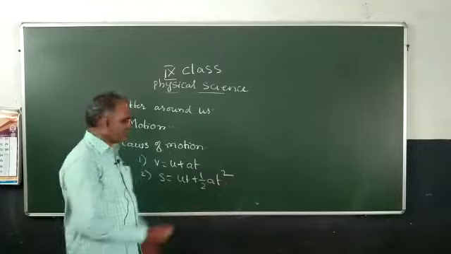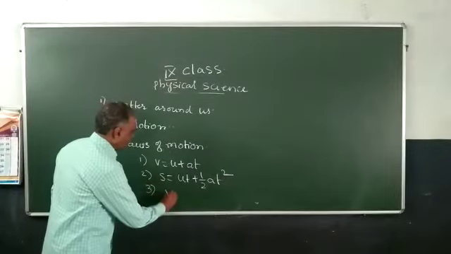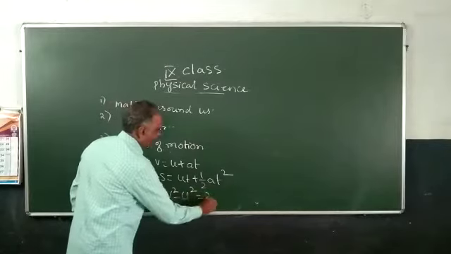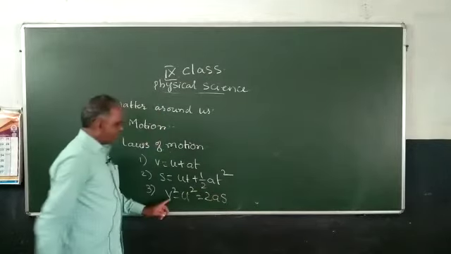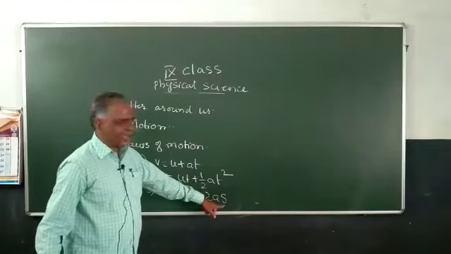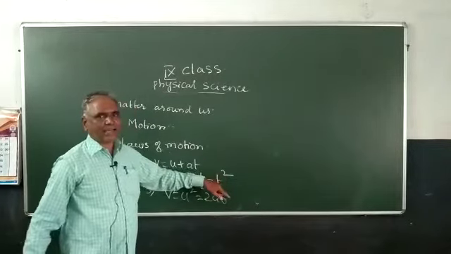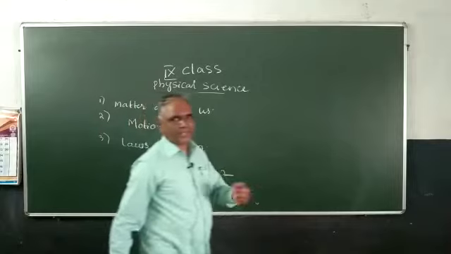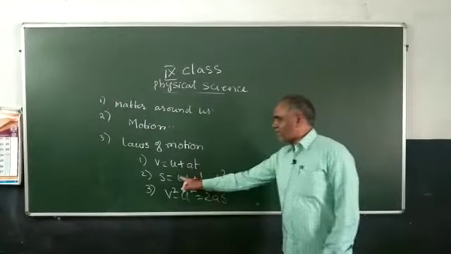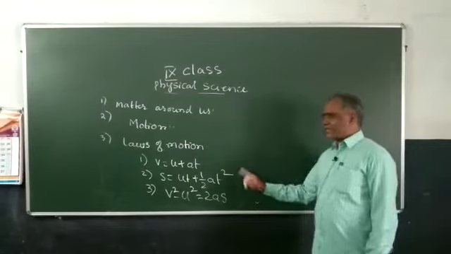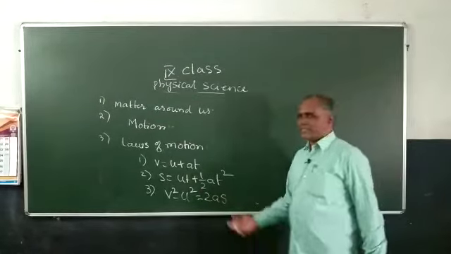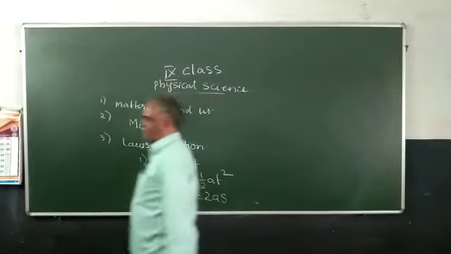And the last one is v square minus u square is equal to 2as. This involves final velocity, initial velocity, acceleration and distance. These 3 are called equations of motion. V is equal to u plus at, s is equal to ut plus half at square, v square minus u square is equal to 2as. This comes under laws of motion.